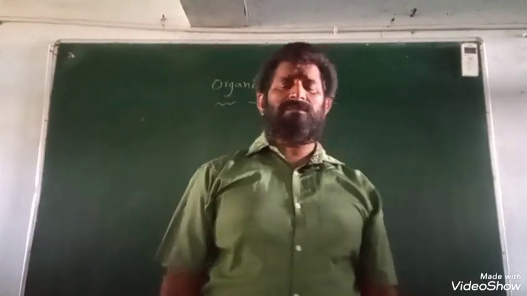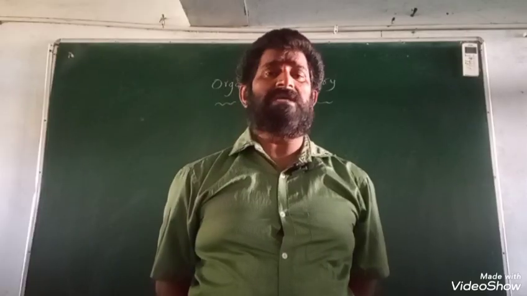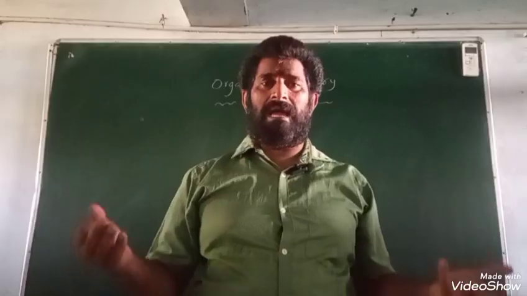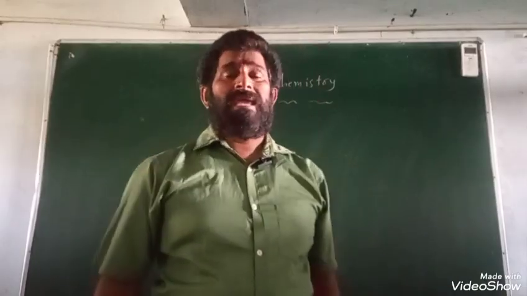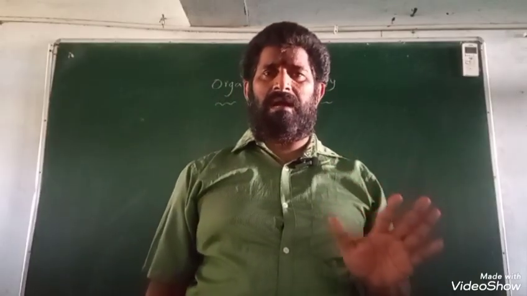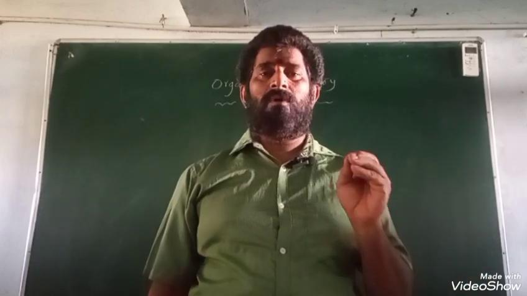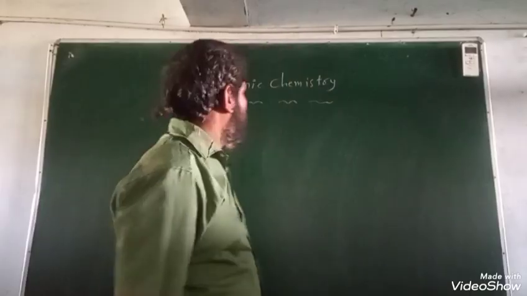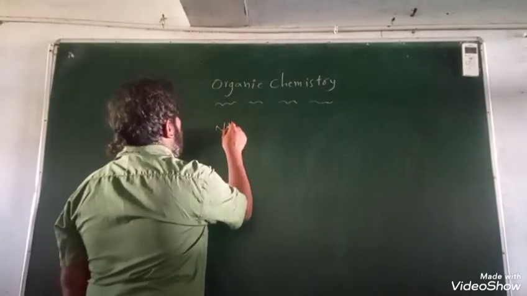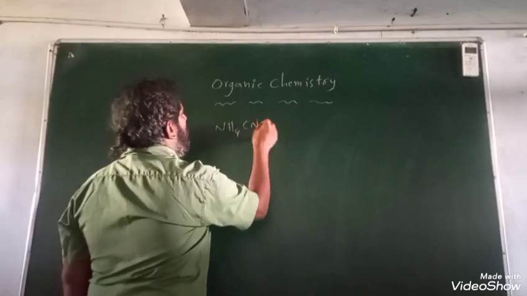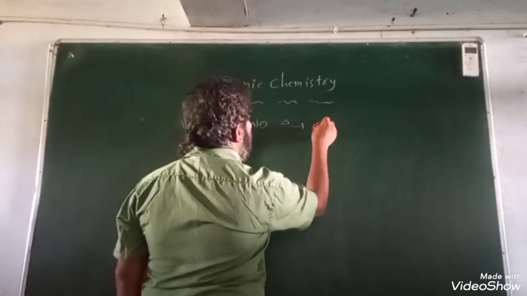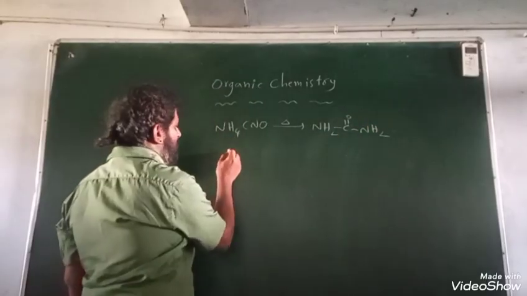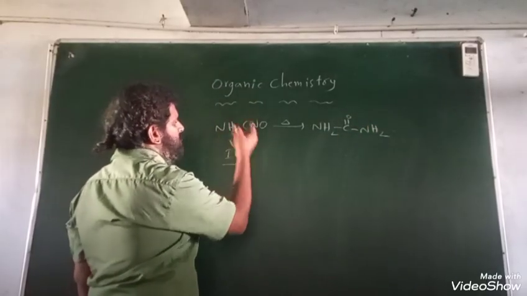So, first of all, what is the basis to say whether a compound is organic or not? How can you say that a compound is organic? Any compound containing carbon and hydrogen which are connected through a covalent bond is known as an organic compound. For example, ammonium cyanide, NH4CNO. If it is strongly heated, it will rearrange into NH2CONH2. So this is an inorganic compound, ammonium cyanide.